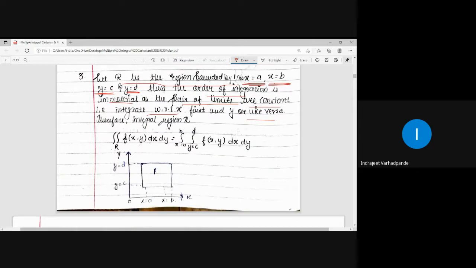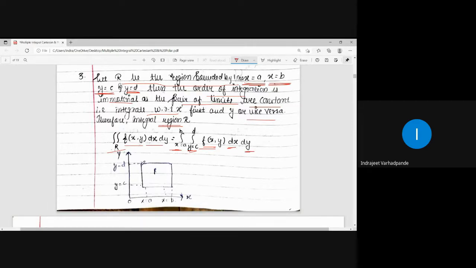Therefore, the integral in the region R is written as double integral over R of f of xy dx dy, equal to the integral x is equal to a to b, y is equal to c to d, f of xy dx dy.